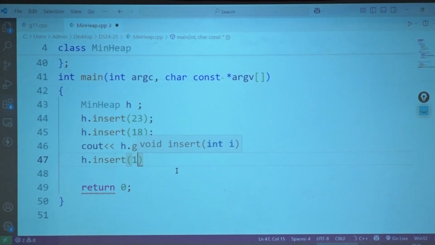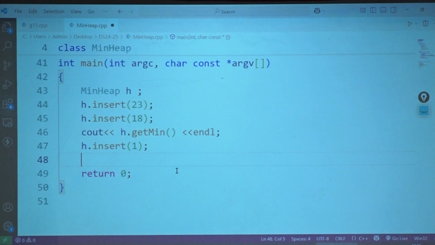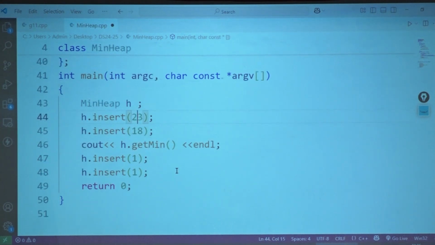H dot insert 1, no madam. After 2318, what is it? Okay.